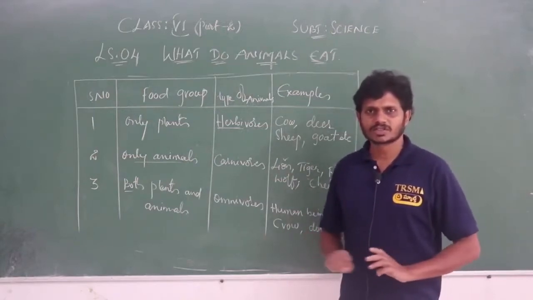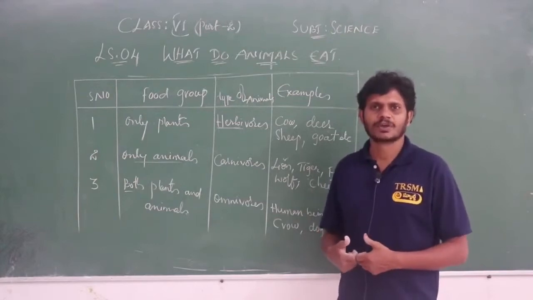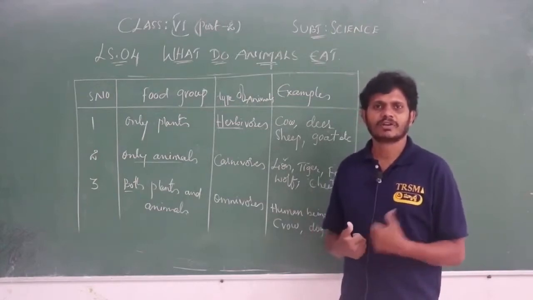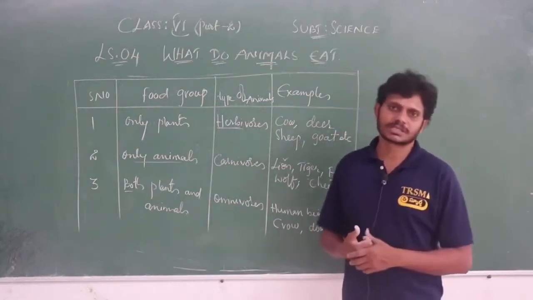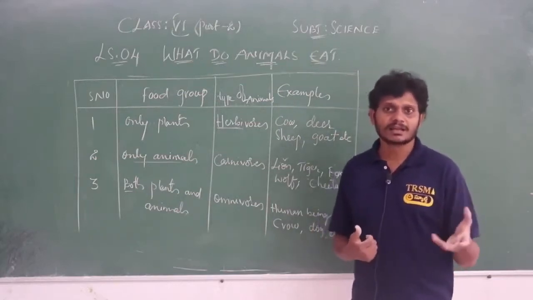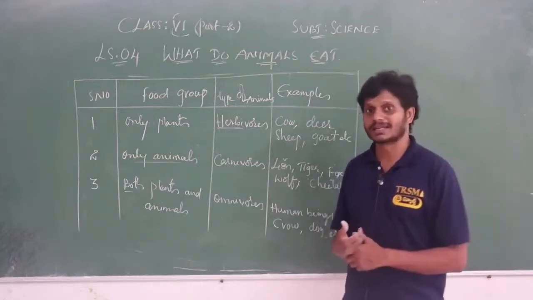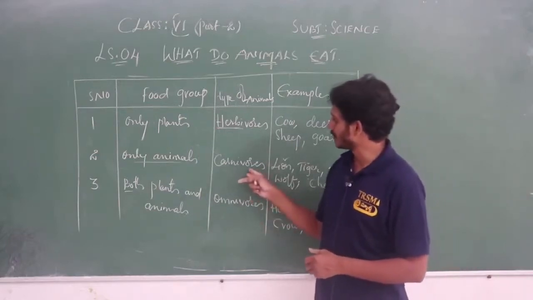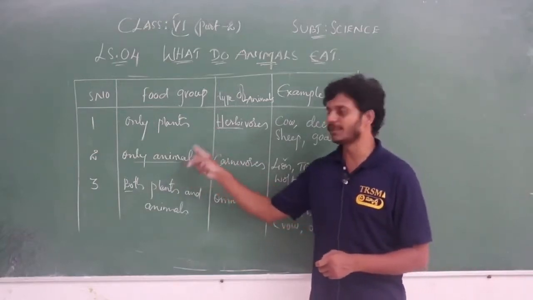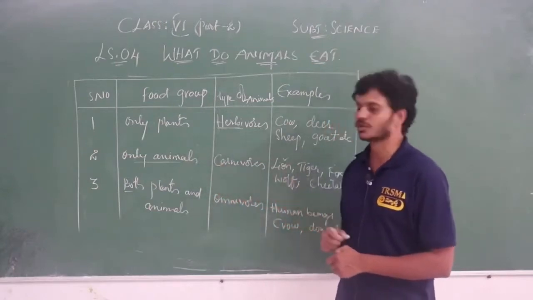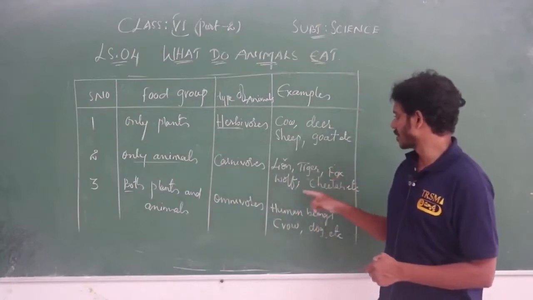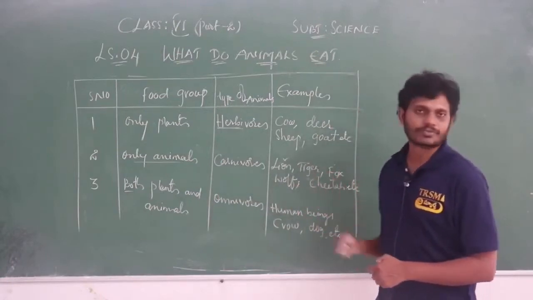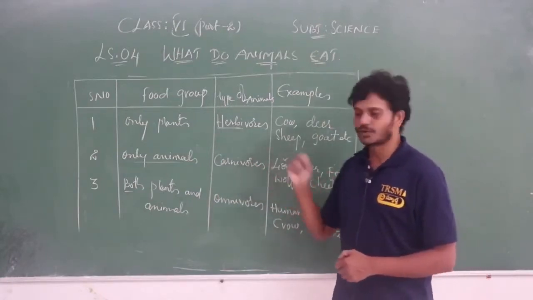Whenever we feel hungry, animals kill other animals, or take nutrition from plants. Organisms which eat only animals, we call them carnivores. Examples: lion, tiger, fox, wolf, cheetah, etc.